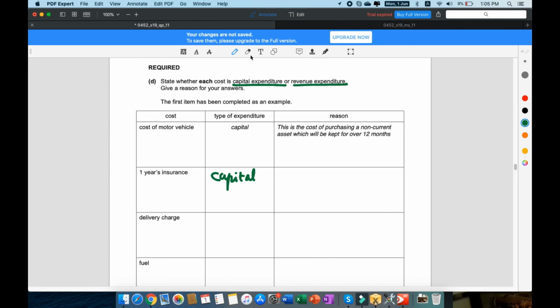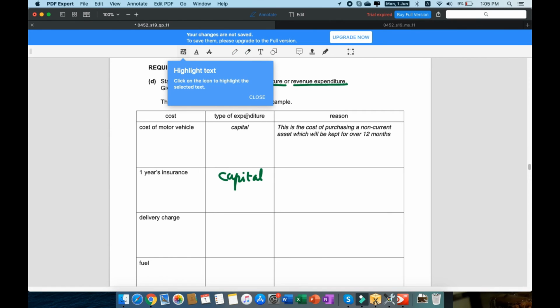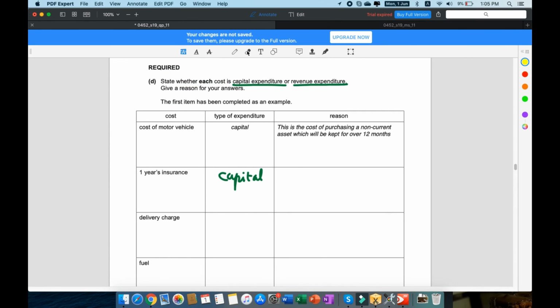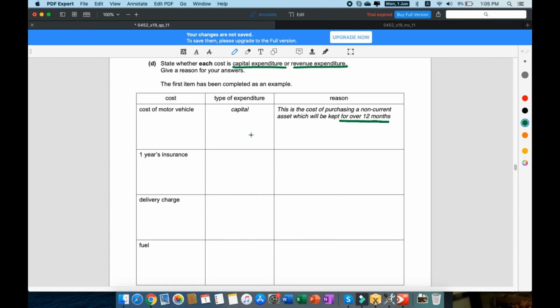So the insurance, 1 year insurance, is actually going to be, sorry, I'm so sorry, it's actually going to be revenue. Why? Because he himself gave the most important clue by saying that it's going to be kept for over 12 months. That implies that any capital expenditure is for over 12 months, or is only paid once in the asset's lifetime.